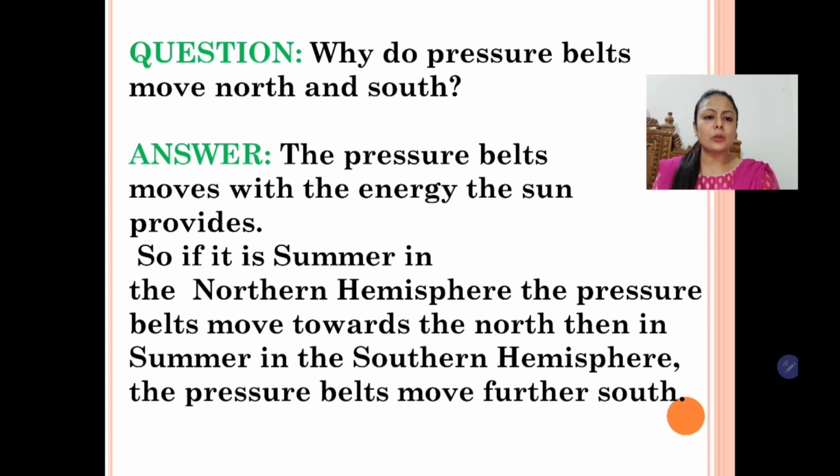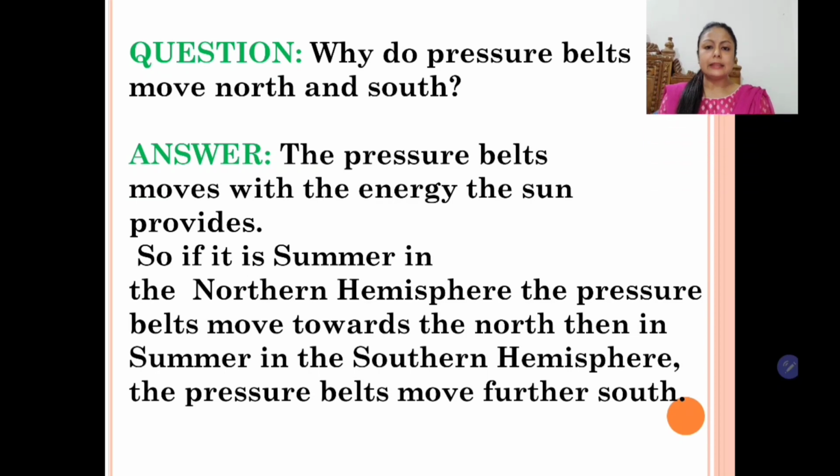Now there are certain questions. Let's see, why do pressure belts move north and south? So we have learned, as the heat equator moves north and south, all the pressure belts also move towards north and south. This is because the earth is tilted and it's the sun's energy which is more towards one hemisphere, and at the same time it is less towards the other hemisphere.